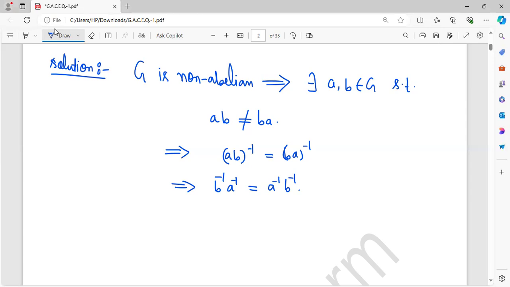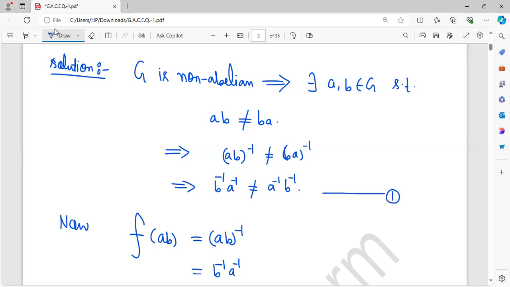Now, what is f(ab)? This is nothing but (ab) inverse, and (ab) inverse is b inverse a inverse. But because ab is not equal to ba, taking the inverse on both sides, (ab) inverse will not be equal to (ba) inverse. This will not be equal. That's one.